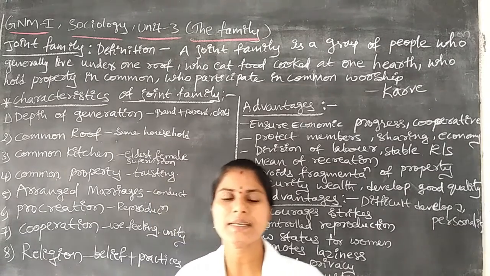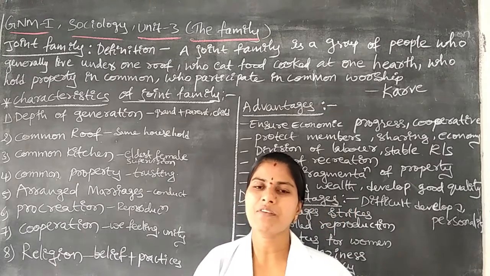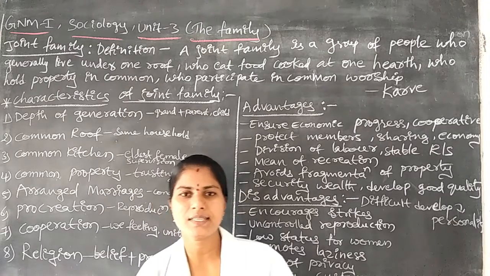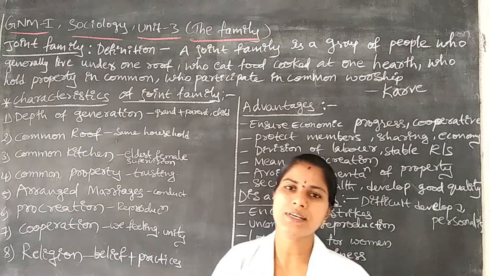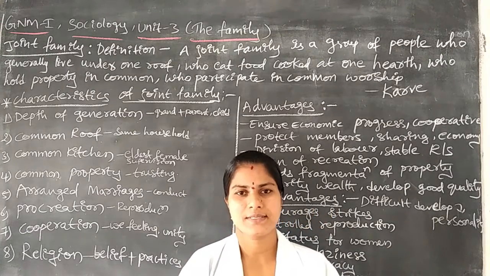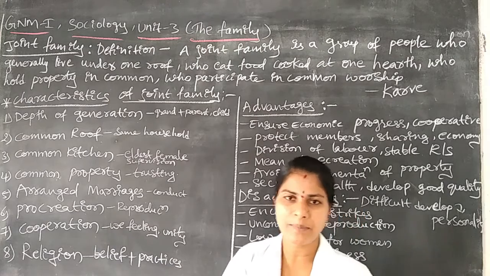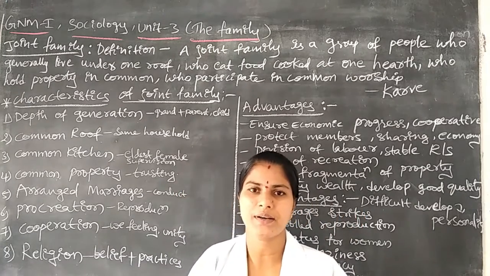Next, the second generation is the parents, mother and father. After that, the third generation is the children. Sometimes there is a fourth generation, grandchildren, male or female. These group of people live together.